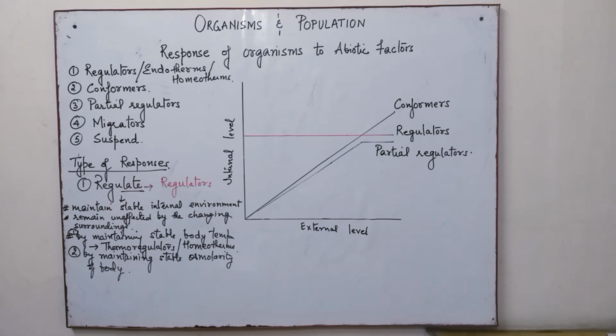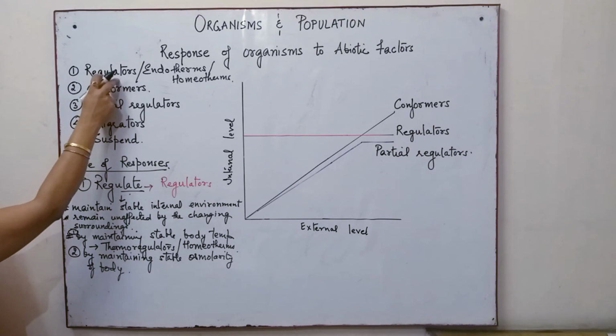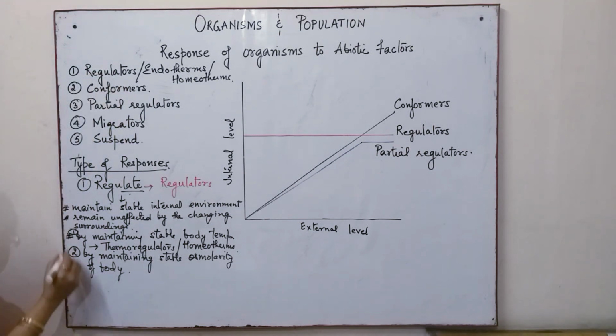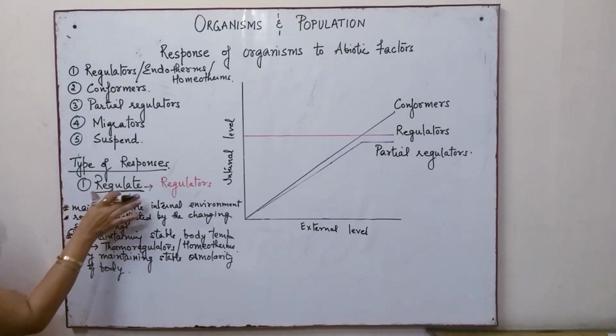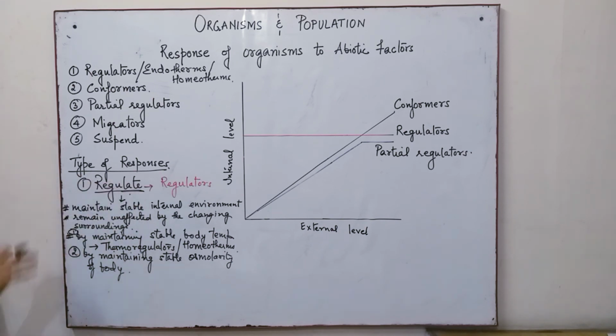Now, this mechanism of regulation is not found in plants. So regulators are only animals, and this regulating phenomenon is not found in the case of plants. Now, when we are talking of regulators, there are certain other terms which we'll be talking about, the partial regulators, in the next part. Now, there are other types.